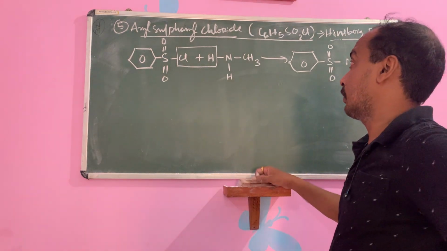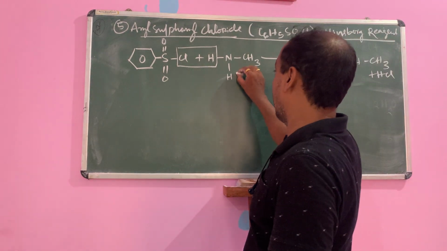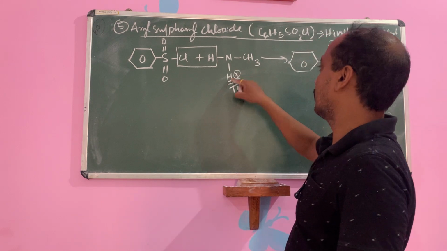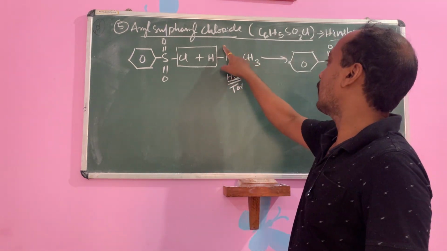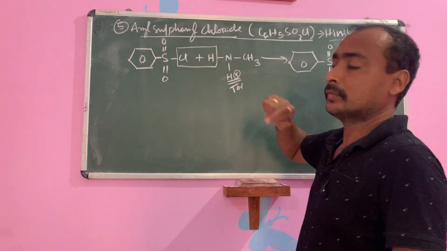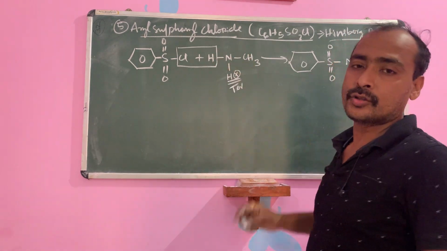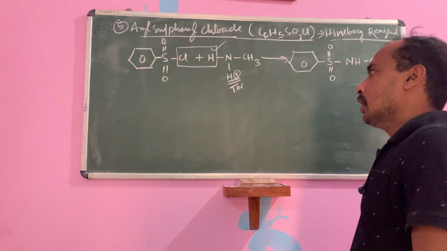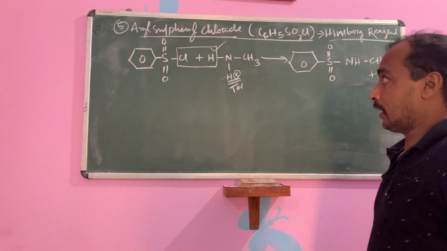Tertiary amines do not respond because tertiary amines do not have this hydrogen. There is no H, so how will HCl be removed? So this is about aryl sulfonyl chloride.